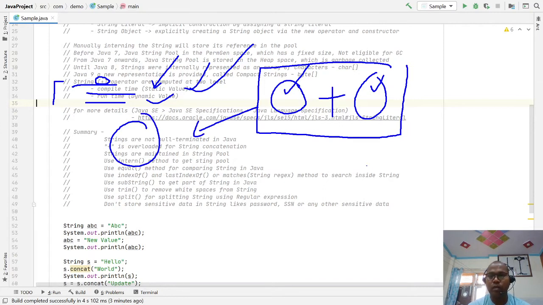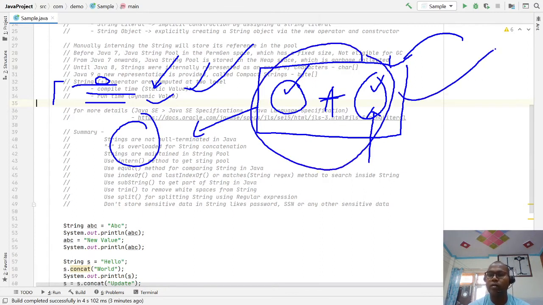But if this plus operator contains some dynamic variable, maybe taken from input, some objects or some variable, then the plus operator is not computed at compile time. It is computed at runtime. So always try to use the plus operator when both are constants, so that your performance is not impacted at runtime. If you use the plus concatenation operator with non-static, dynamic values, then the plus operator is computed at runtime.